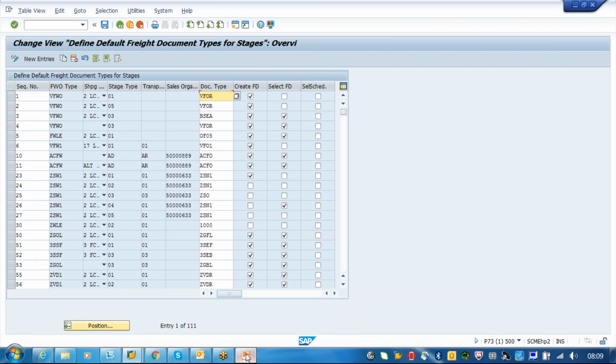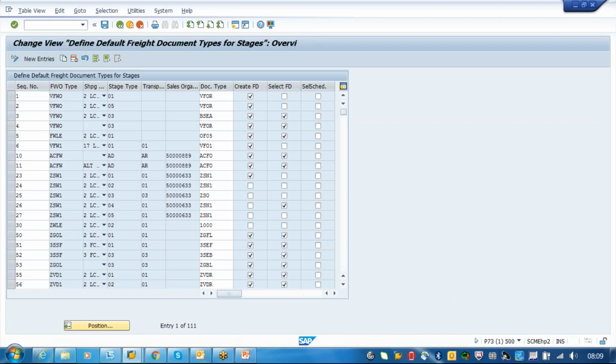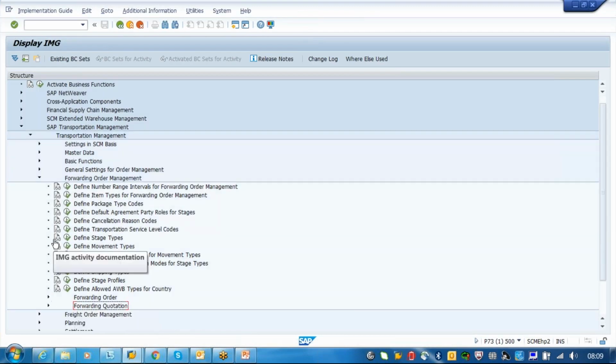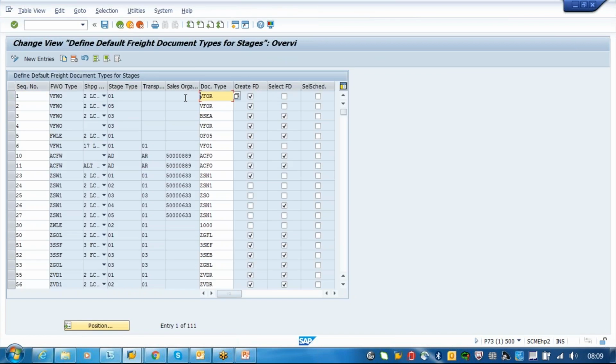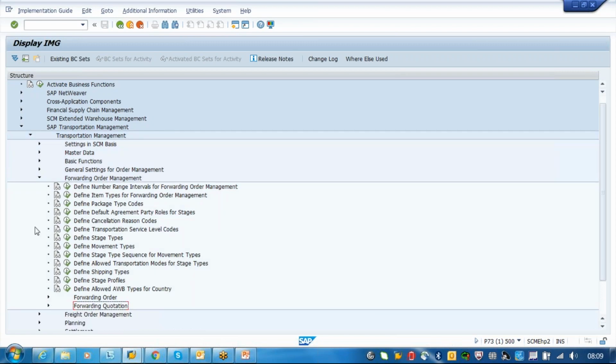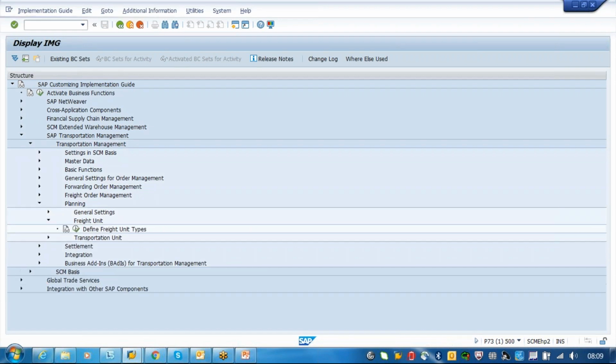If this assignment is not there, then the system will go to the freight unit type. Where will it be in the freight unit type? Freight order we have defined. No, this is a freight order type. You're asking about this one, right? First step. Yes, yes. This document type is nothing but the freight order type. Okay, the second step is in the planning, you can go to the freight unit. In the freight unit type, you will have a freight order type again.